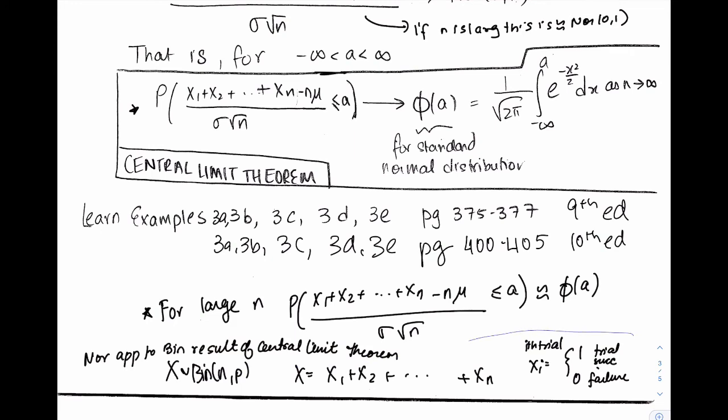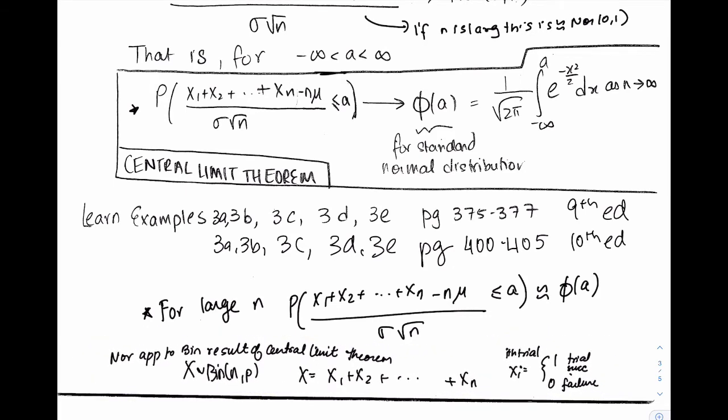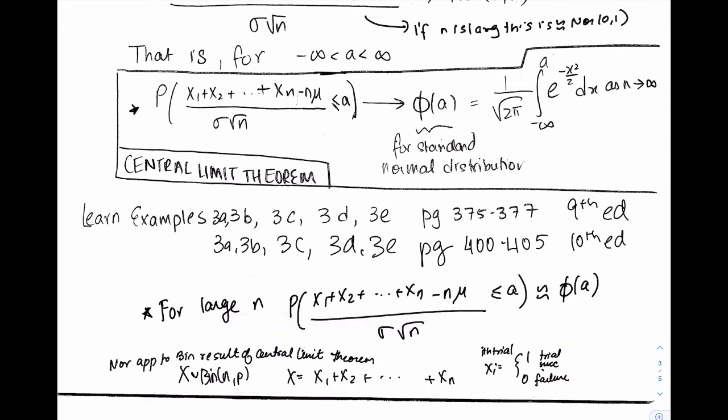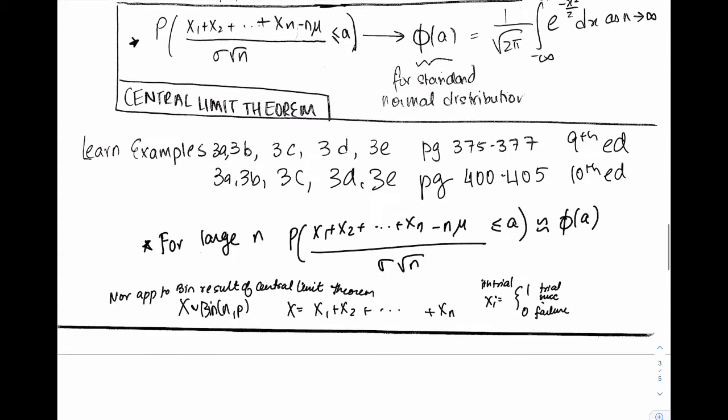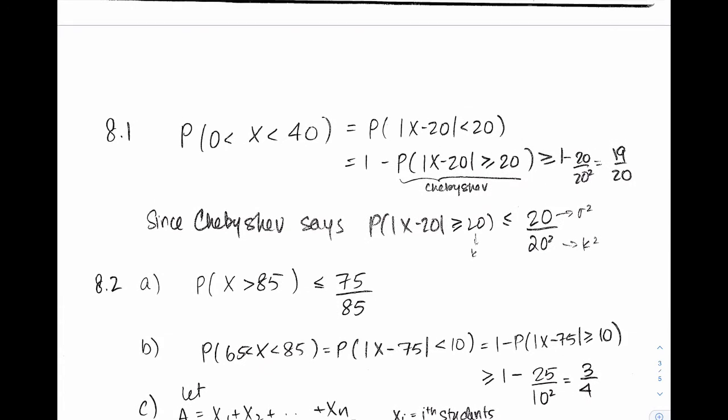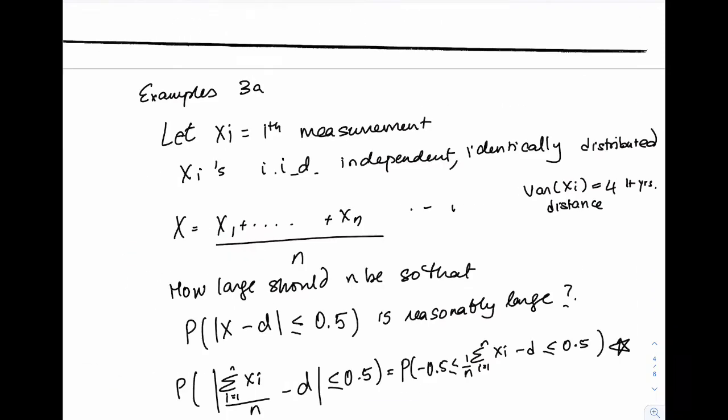So let's look at a couple of examples of this. In the book, there are several nice examples covering this, 3A to 3E. I've listed the page numbers over here. We're going to look at a couple of them. So this is the back of the book, the homework problems that I've done. I've done 8.1 and 8.2. Okay, so now let's take a look at an example using the central limit theorem.